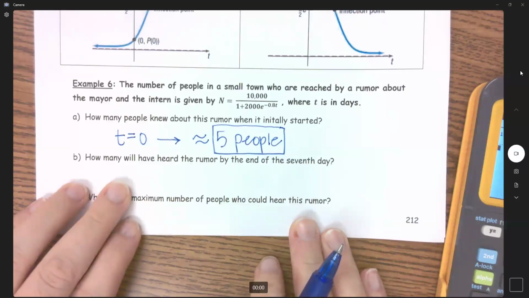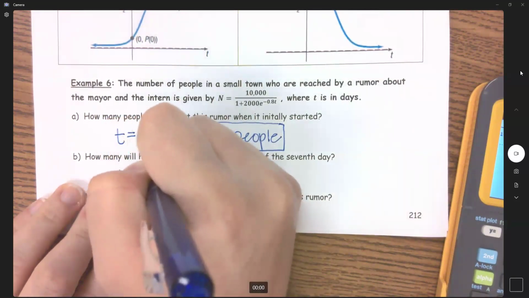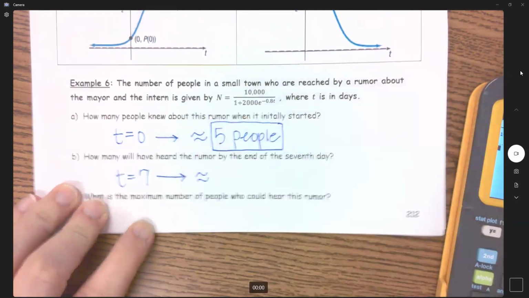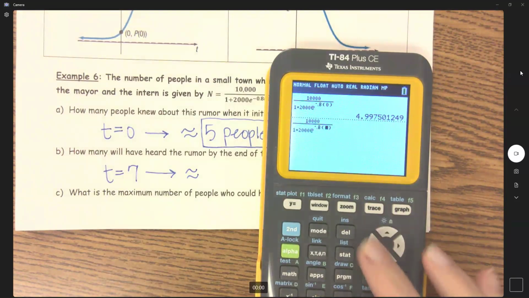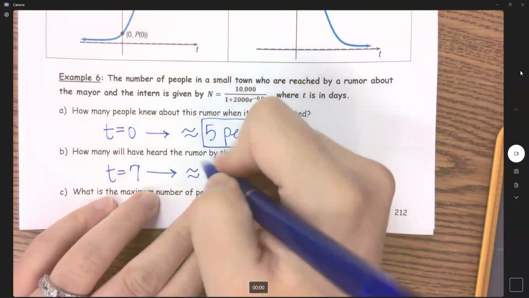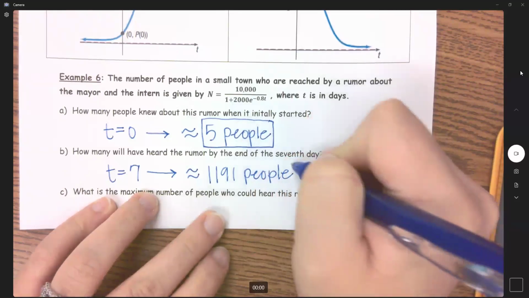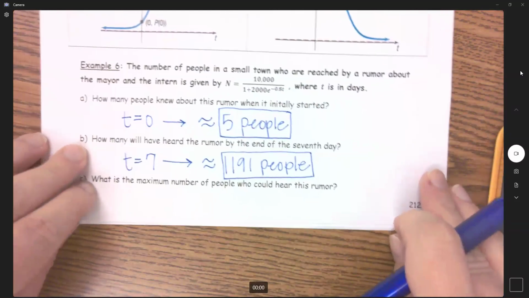So how many have heard this rumor by the end of the 7th day? So now we're talking about our t equaling 7. Now plug in a 7. If you've already typed this one in, we're just arrowing up, changing our time from 0 to 7. So after 1 week, starting with those 5 people, now 1,191. So 1,191 people now have heard this rumor about the mayor and the intern. How much do you want to be one of those people?